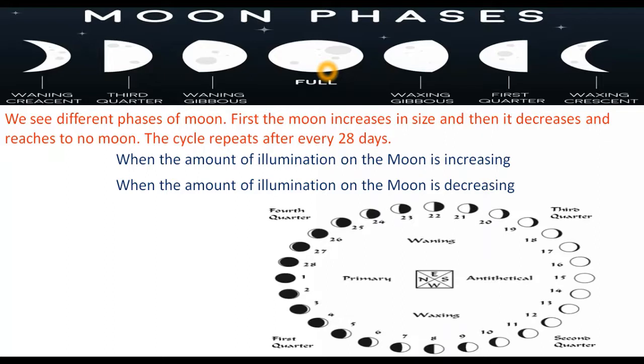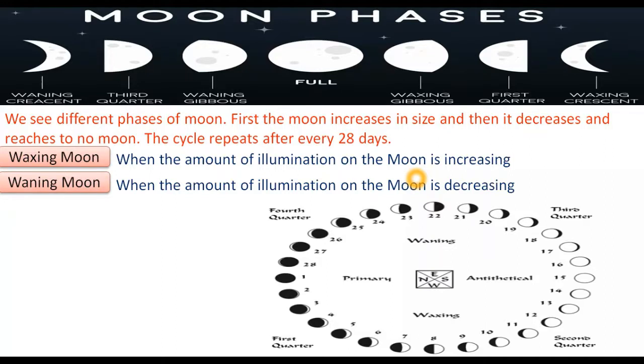And yes, the moon cycle completes after every 28 days. One more thing: when the amount of illumination on the moon is increasing, that means when there's a gradual increase in the bright disk of the moon, that is called the waxing phase of the moon, or the waxing of the moon.